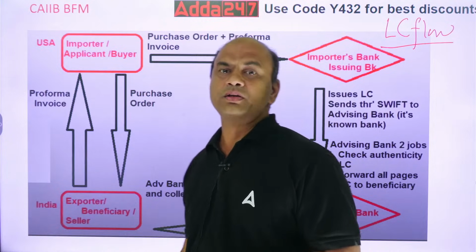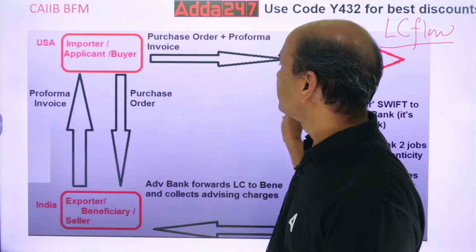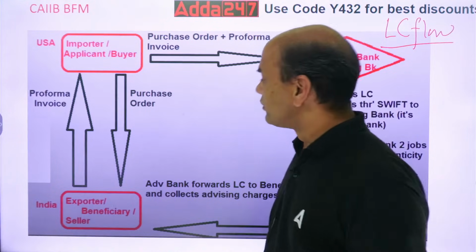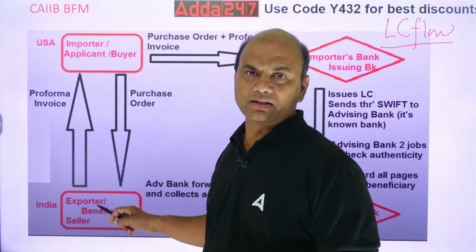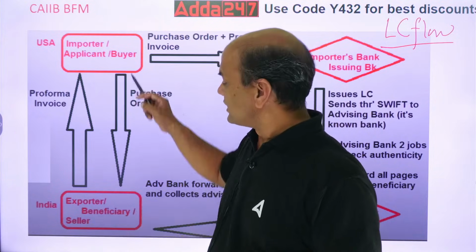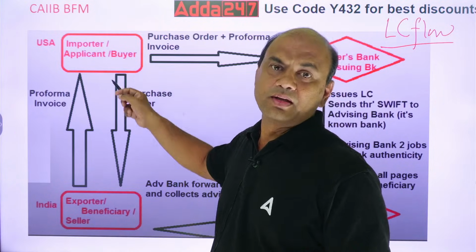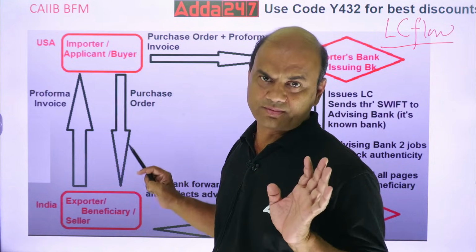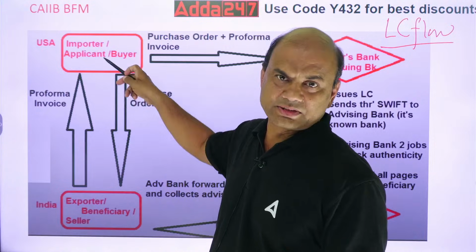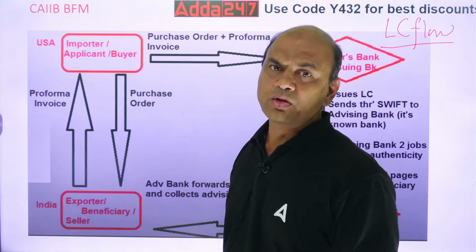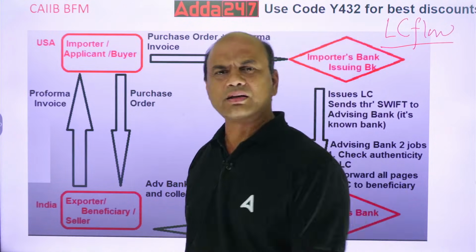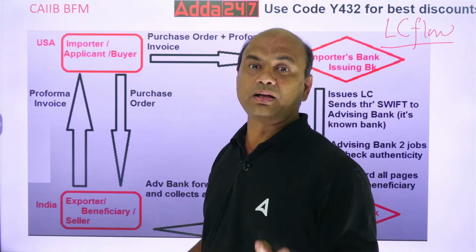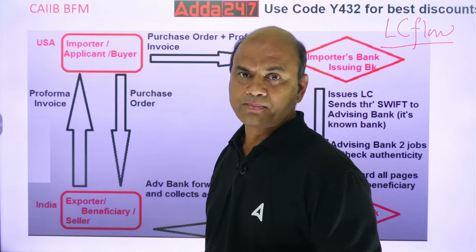So now, what is LC flow? Firstly, this is a seller or exporter. This is a buyer or importer. They decide that they will do the business with each other. How does the buyer or seller know that they are going to do the business?